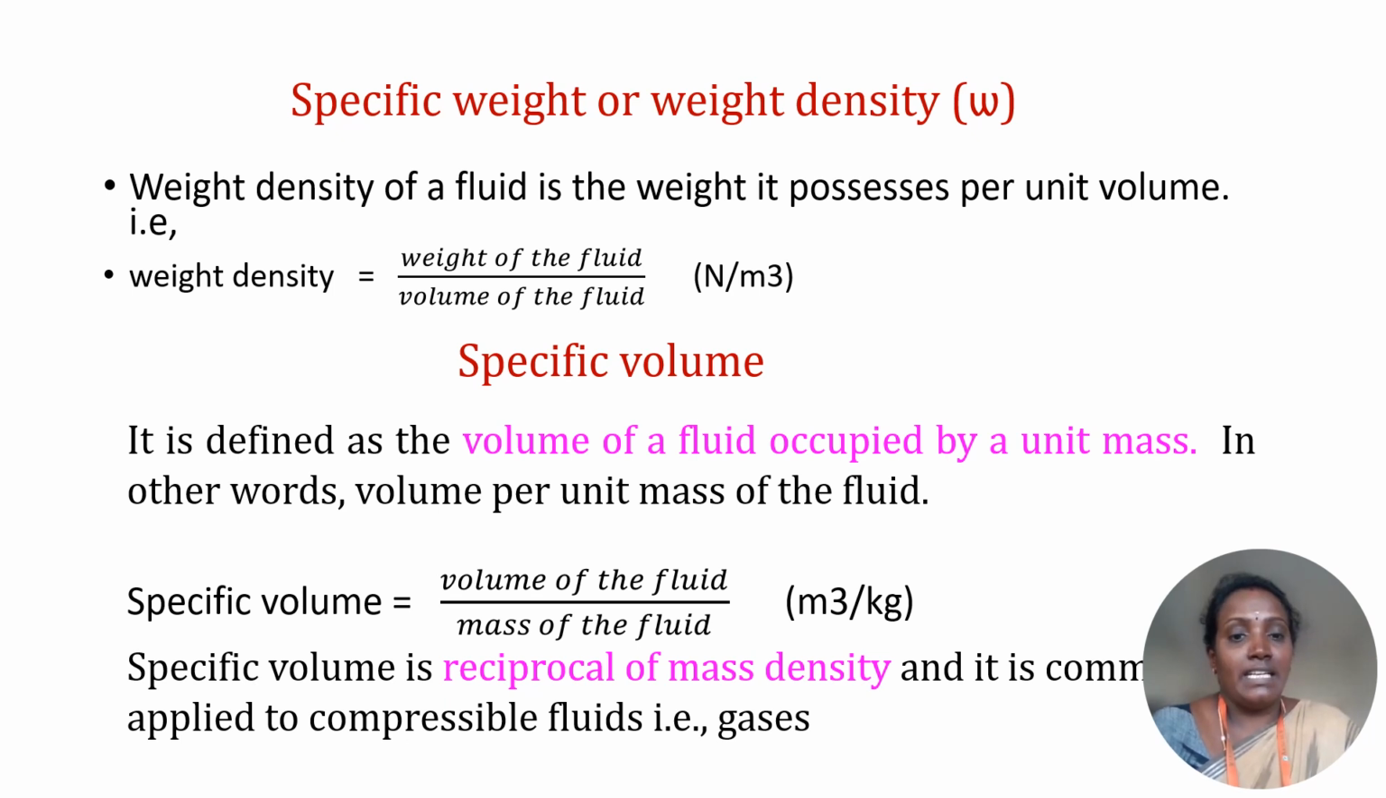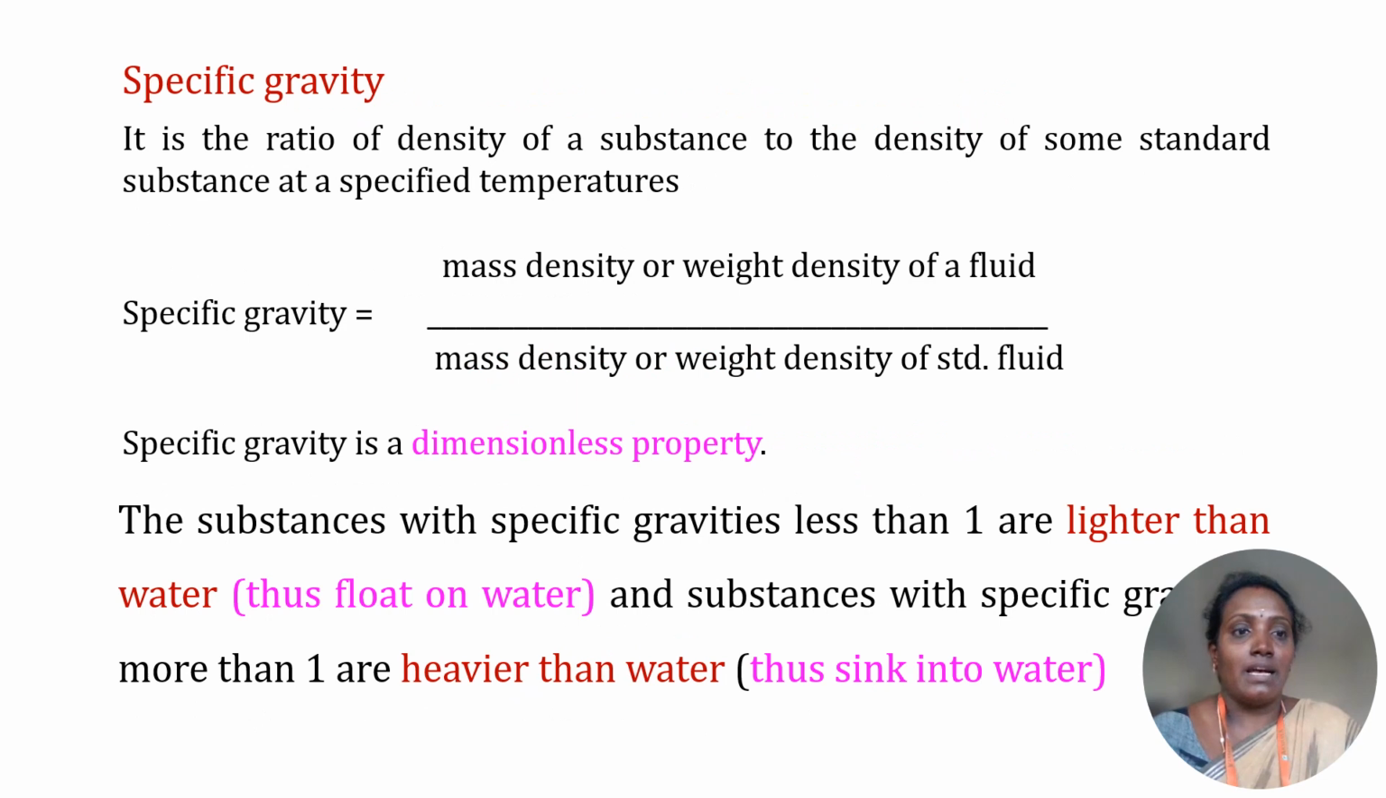Specific volume. It is defined as the volume of the fluid occupied by a unit mass, that is, volume of a fluid by mass of the fluid. Its unit is meter cube by kilogram. Specific volume is the reciprocal of mass density and it is applied to compressible fluids, that is, gases.